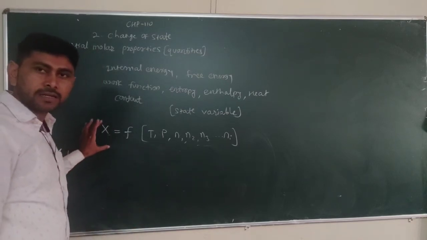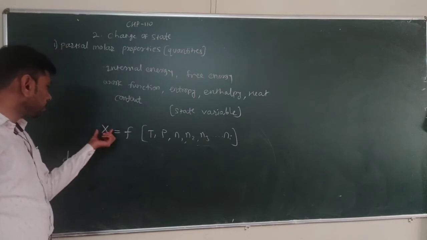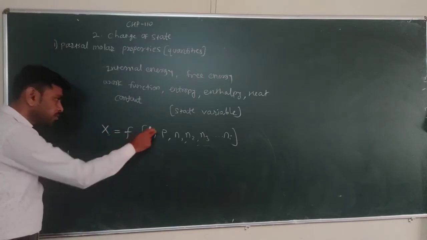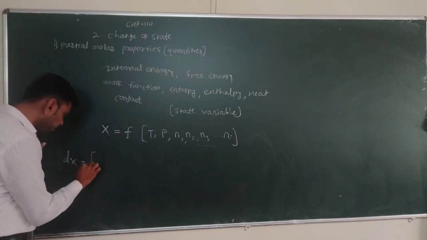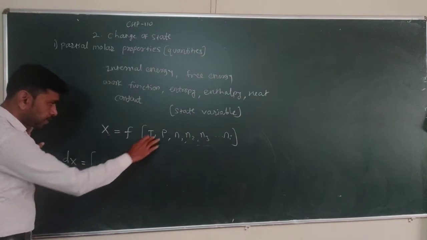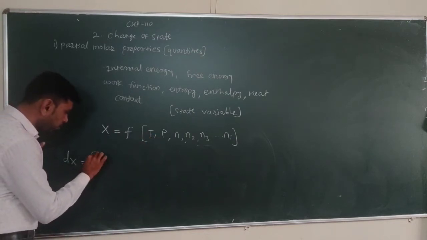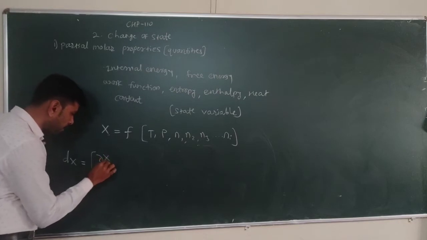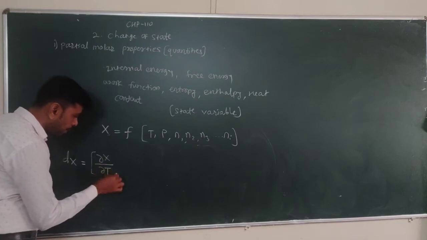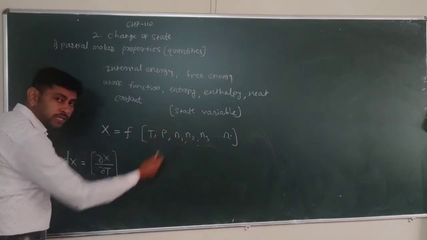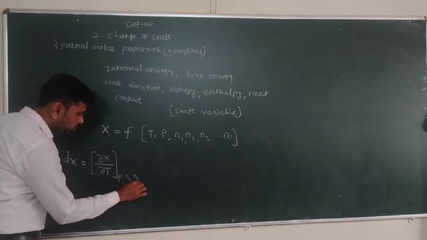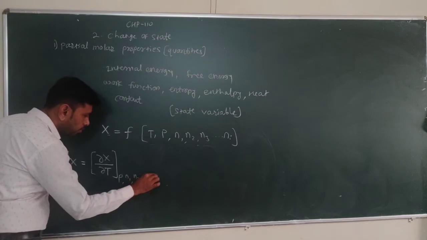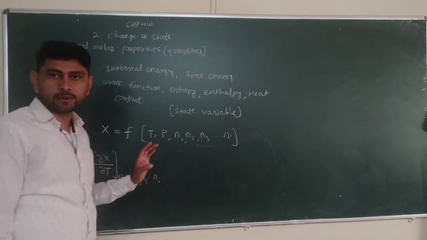When we change these properties, the change can be calculated by this format. I am writing the equation here. First, changing property X with respect to the first quantity, temperature T, keeping other quantities constant. So I keep pressure constant, N1, N2, N3 constant, all the numbers of moles constant here.